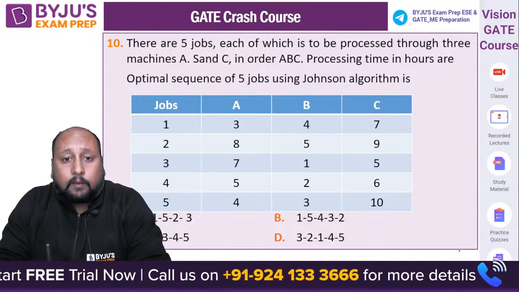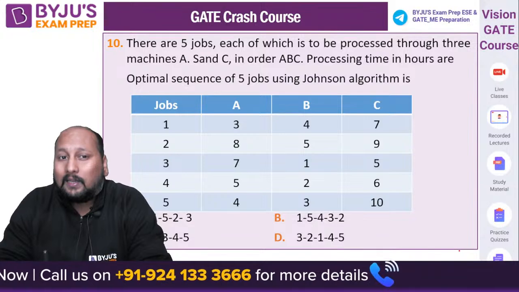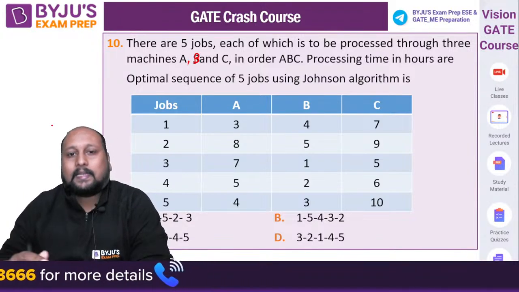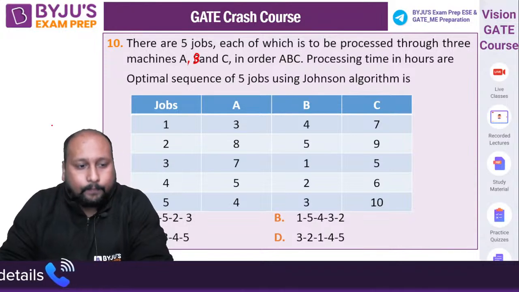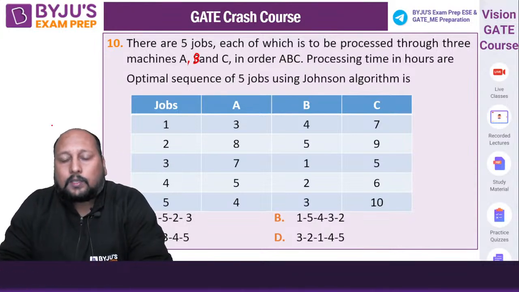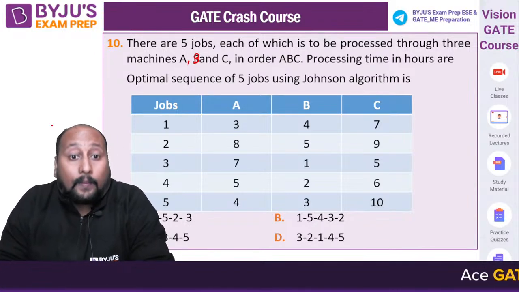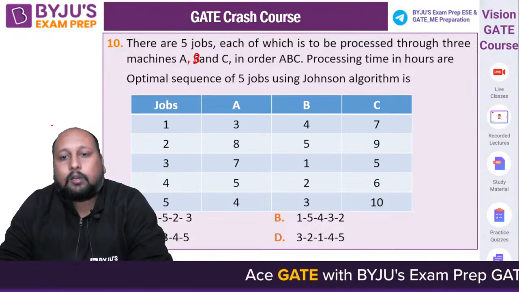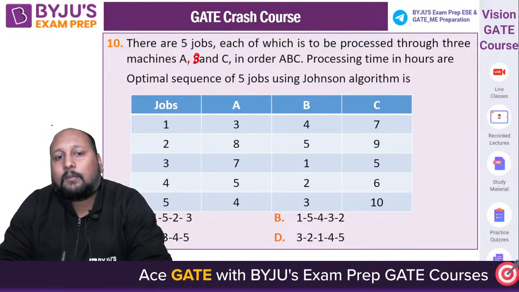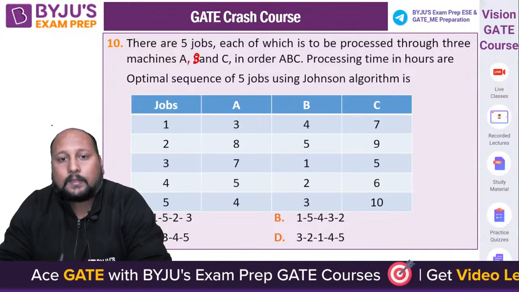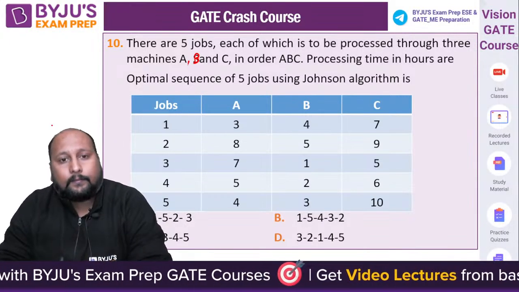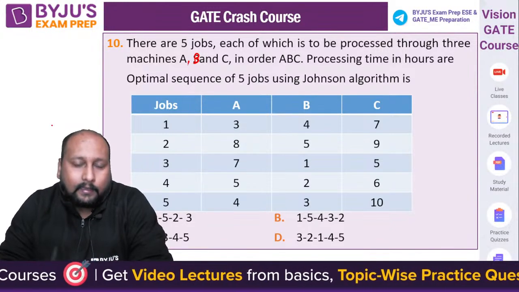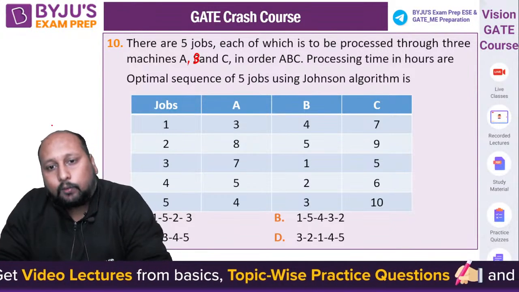There are 5 jobs, each of which is processed through 3 machines A, B, and C in the order A, B, C only, right? So they are asking you, the processing times are being given. What is the optimal sequence of 5 jobs using Johnson's algorithm or Johnson's rule? What will be the optimal sequence of these 5 jobs? Now, how can we proceed? There is one condition that we have to check, then only we can go with this one.